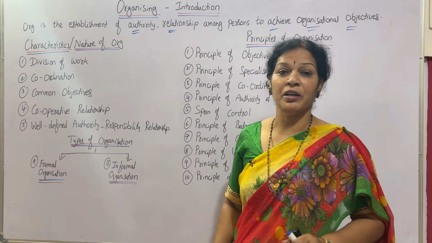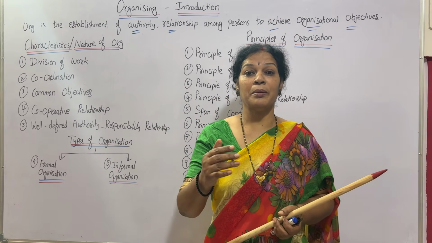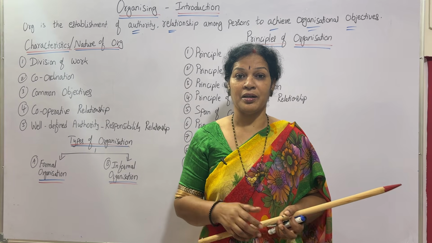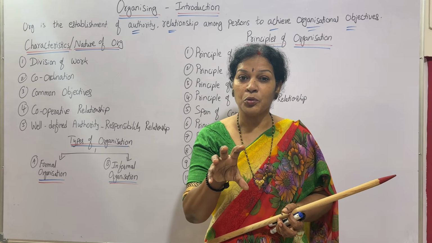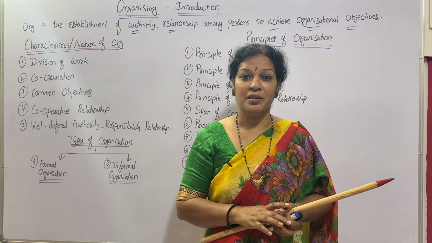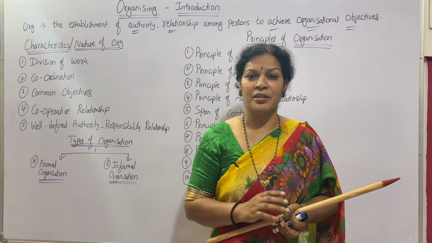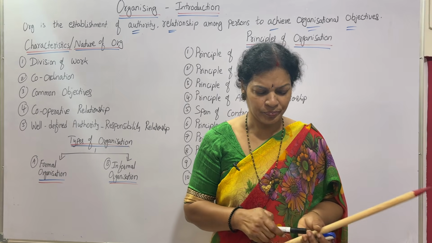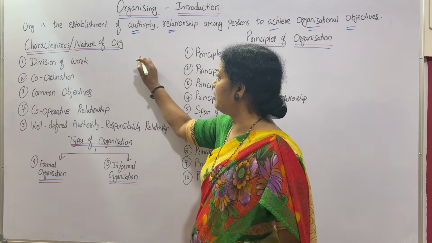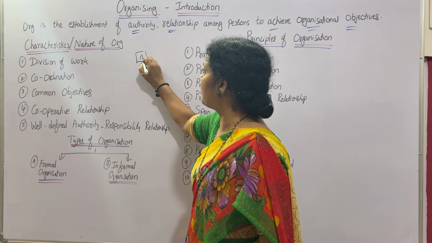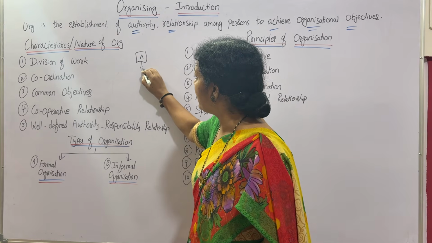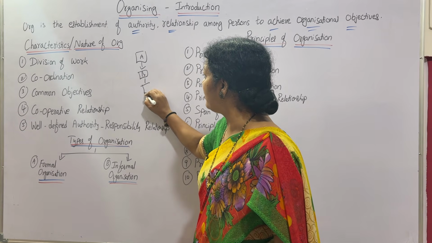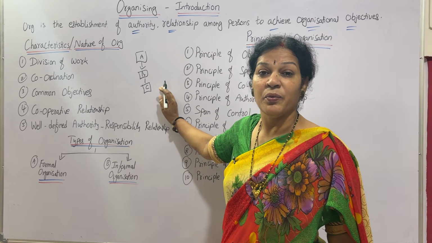Next, cooperative relationship. The relationship between the employees, the relationship between the organization authorities and the subordinates, that should go very smoothly. There should not be any kind of hurdles. Suppose the relationship may be horizontal or vertical. What is horizontal? You might have learned already. Suppose A is the boss, under A there is one employee, he is B, and under B, C is the next employee. So this, we say it as vertical.